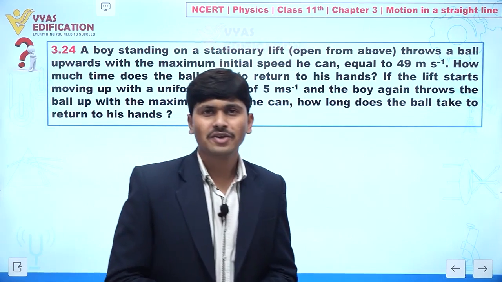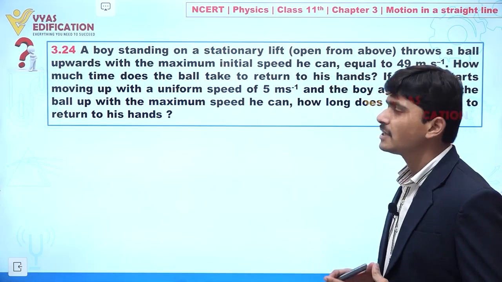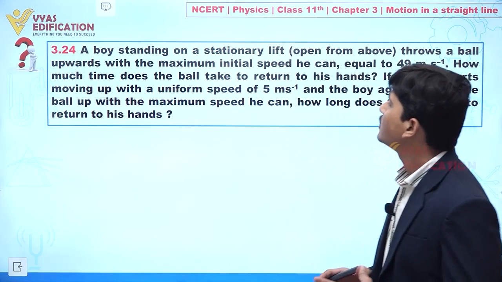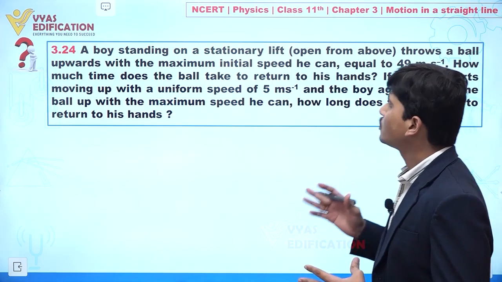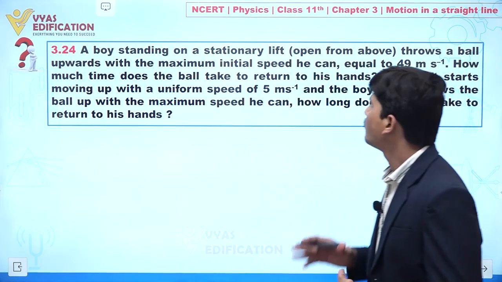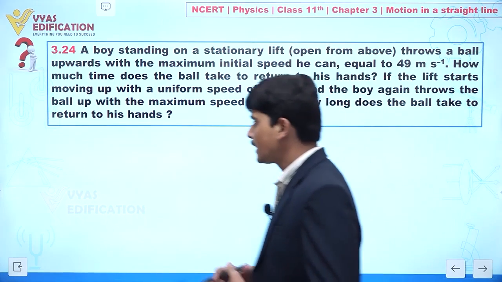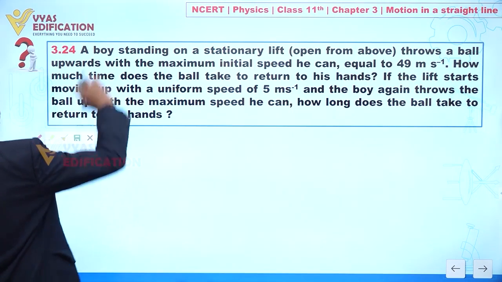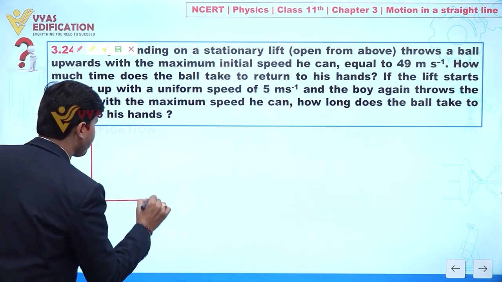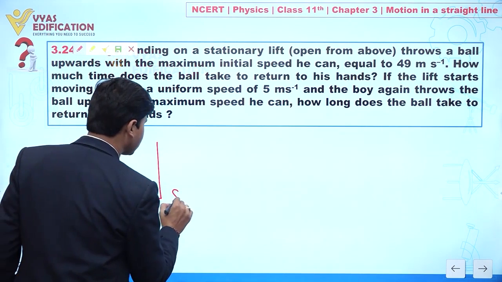Now dear students, we are going to discuss question number 3.24. In this question it is given that a boy standing on a stationary lift, open from above, throws a ball upward with the maximum initial speed he can, equal to 49 meter per second. Let's suppose this is an open lift, and it is stationary.